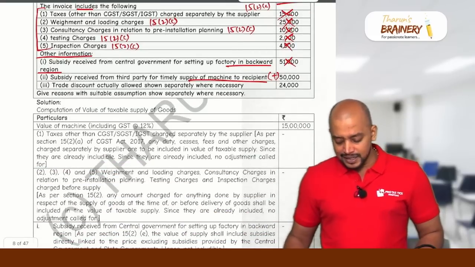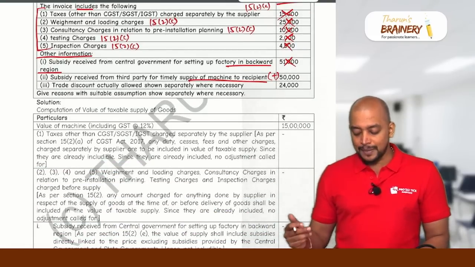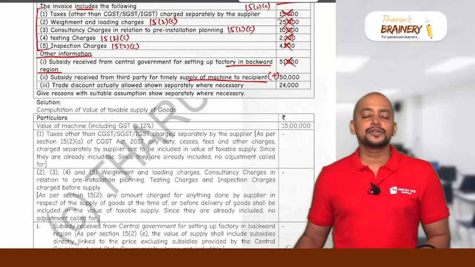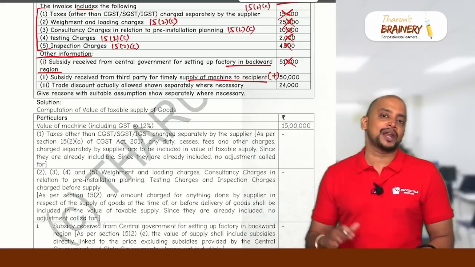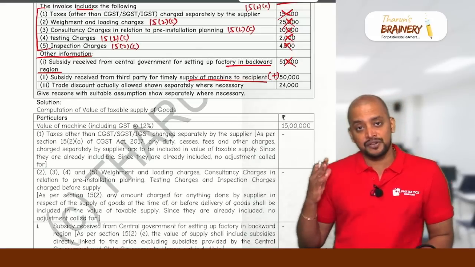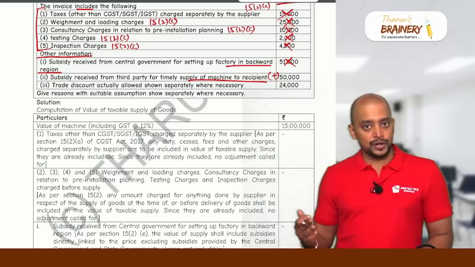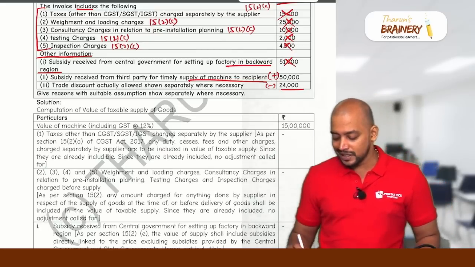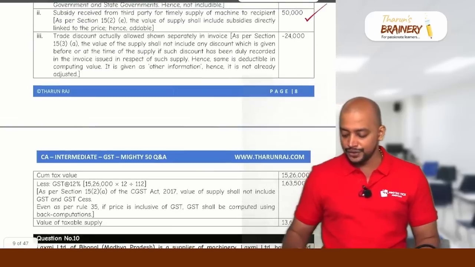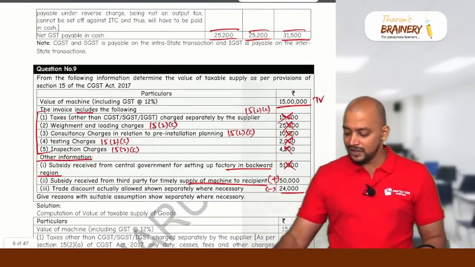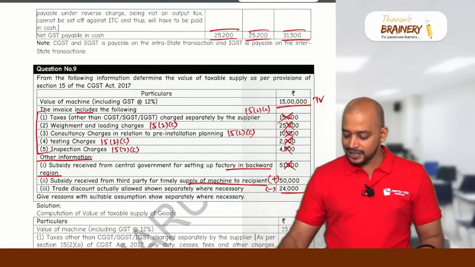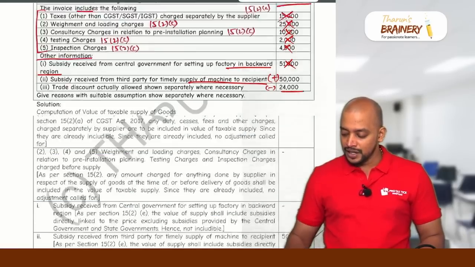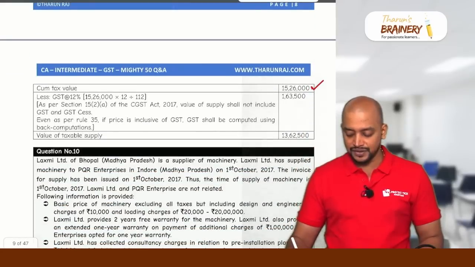Then trade discount actually shown separately where necessary. Trade discount is given before or at the time of supply. So discount given before or at the time of supply, duly recorded in the invoice, is allowed as a reduction. So therefore this 24,000 is allowed as a reduction. 24,000 we need to reduce. Okay, now see the value that you get. 15 lakhs plus 50,000 minus 24,000, that will be 15,26,000 will be taken.